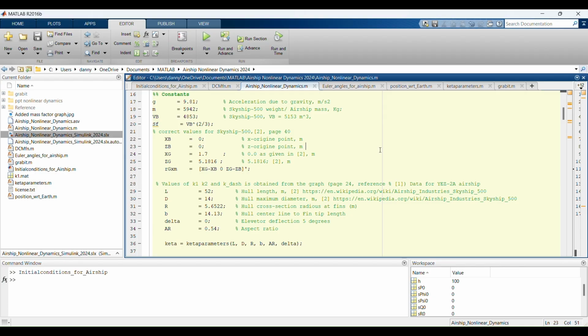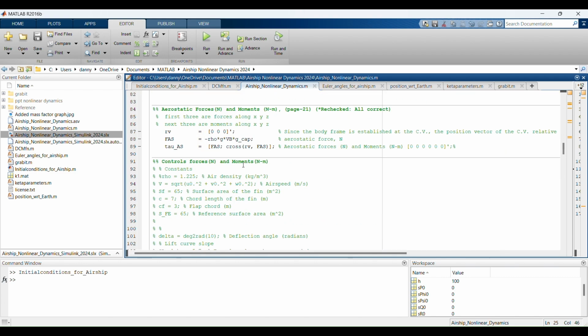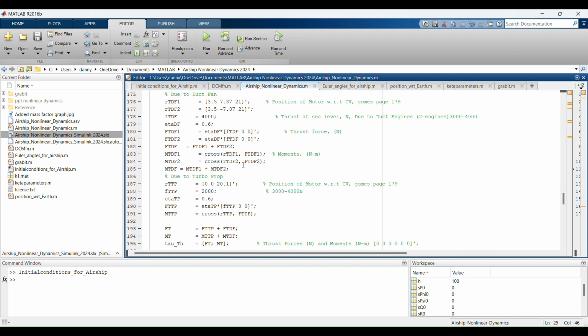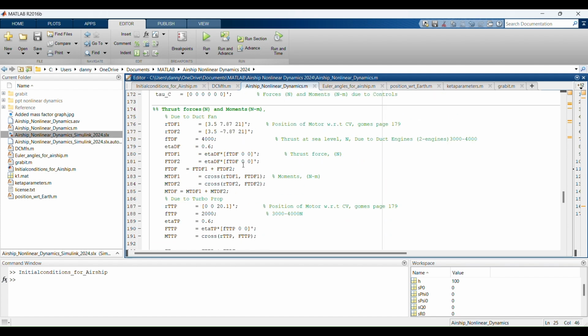In the MATLAB environment, we are going to implement the comments by the user, the couple. From his comment, these are the parameters we can change: xg and zg distances along with the thrust forces. For the S500 airship, thrust force due to duct fans is typically in the range of 4000 to 6000 Newton, and thrust force due to turboprops is in the range of 2000 to 4000 Newton.